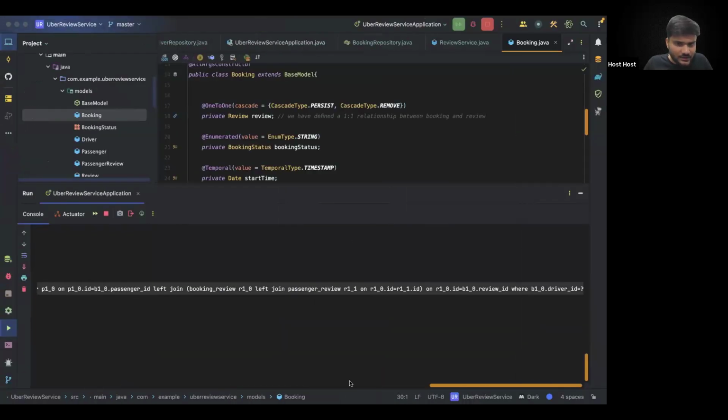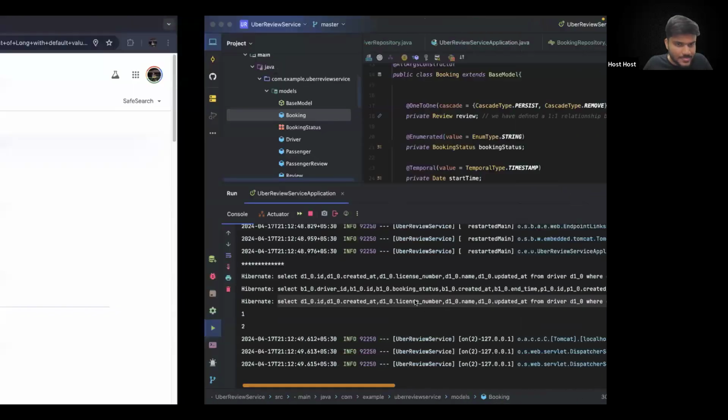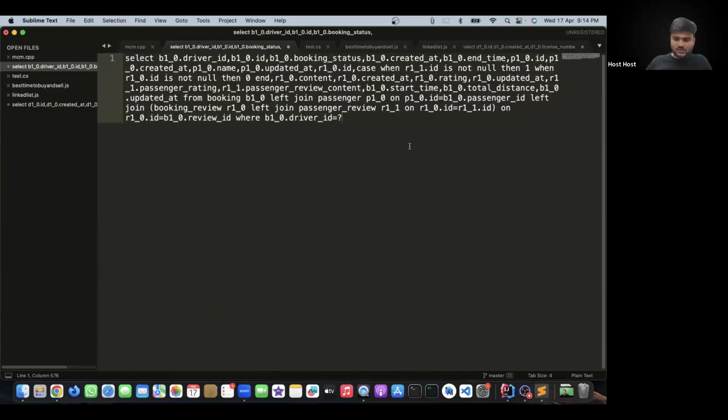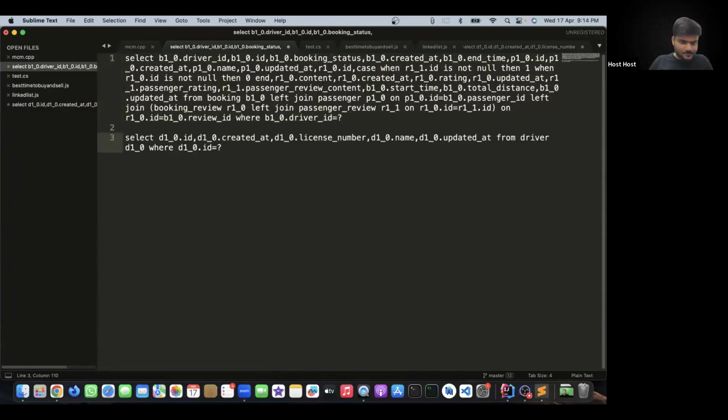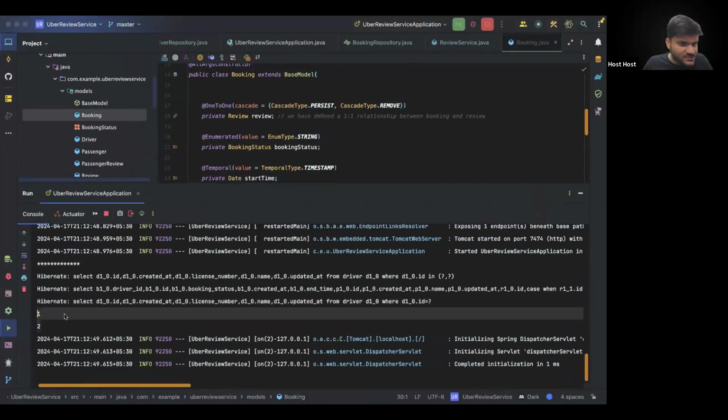And then the next thing happening, it's again making a query for the driver. Can you see that? So this is the next query that it actually executed. So again, it's making a query for the corresponding driver. And then it is able to fetch the record for you.